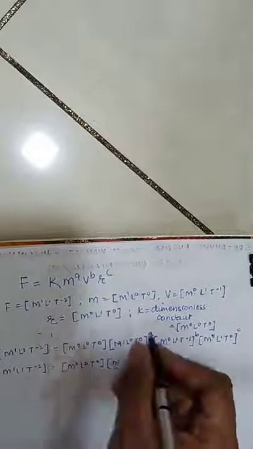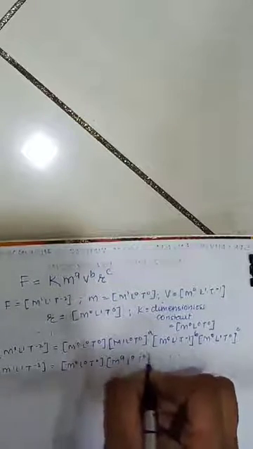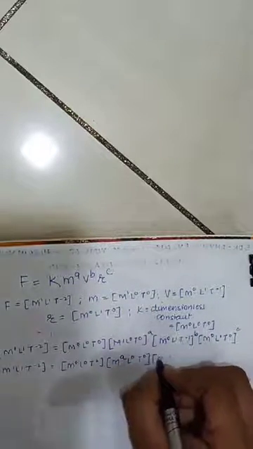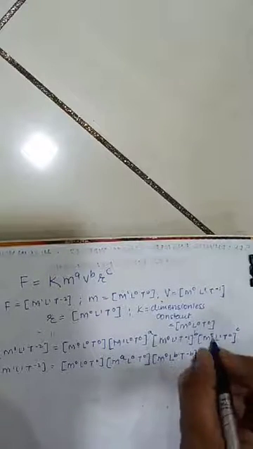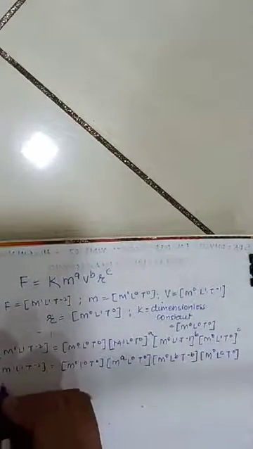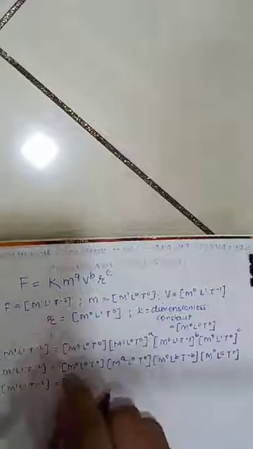And now what you have to do, check the entire equation, that is M1 L1 T minus 2 equals M0 L0 T0. M1 into a is what? Now move this exponent inside. That is 1 into a, that is a. 0 into a is 0. So M raised to a, L raised to 0, T raised to 0. Next M raised to 0, L raised to b, T raised to minus b. And last, 0 into c is 0, 1 into c is c, 0 into c is 0. Till this clear?